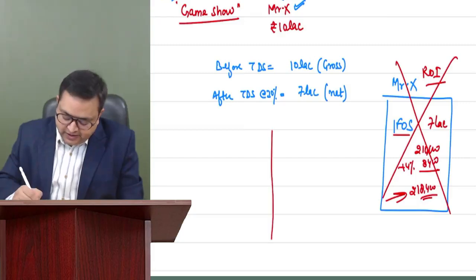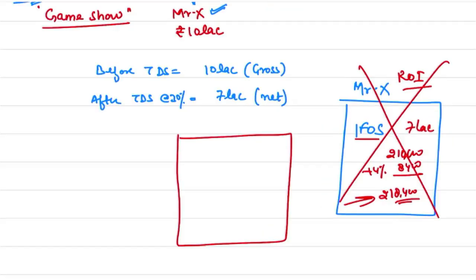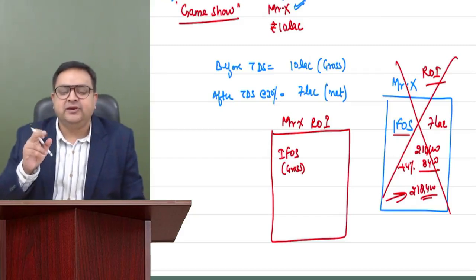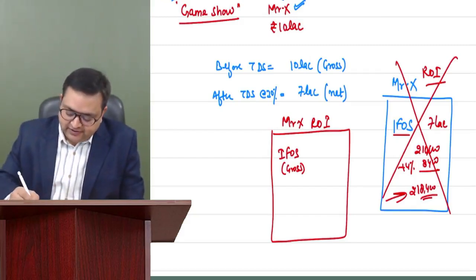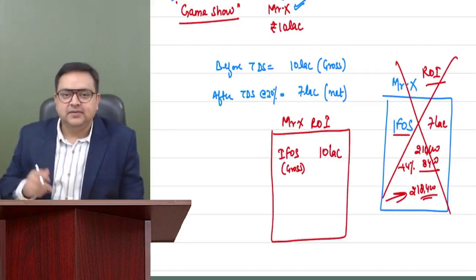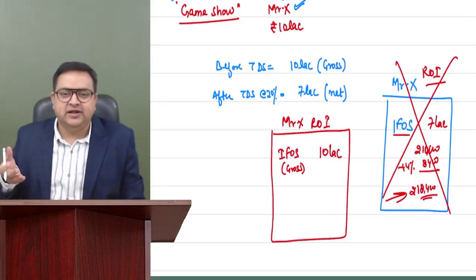So how should he show it? He should show it like this: Mr. X, in his return of income, will show that my income is 10 lakh. Always, please show at your gross level. Always your income should be at your gross level. So at gross level, it is 10 lakh. That is before TDS. And now how much would be the tax? Let's say there is no other income.